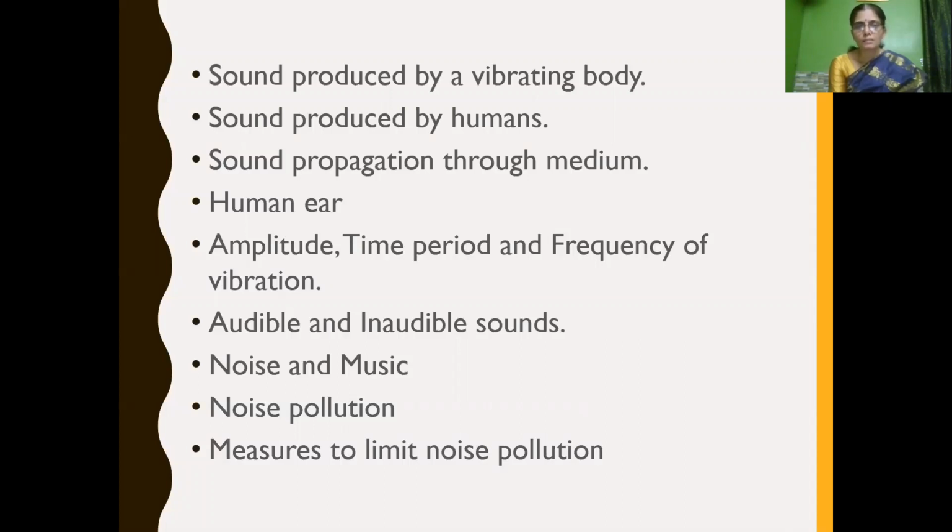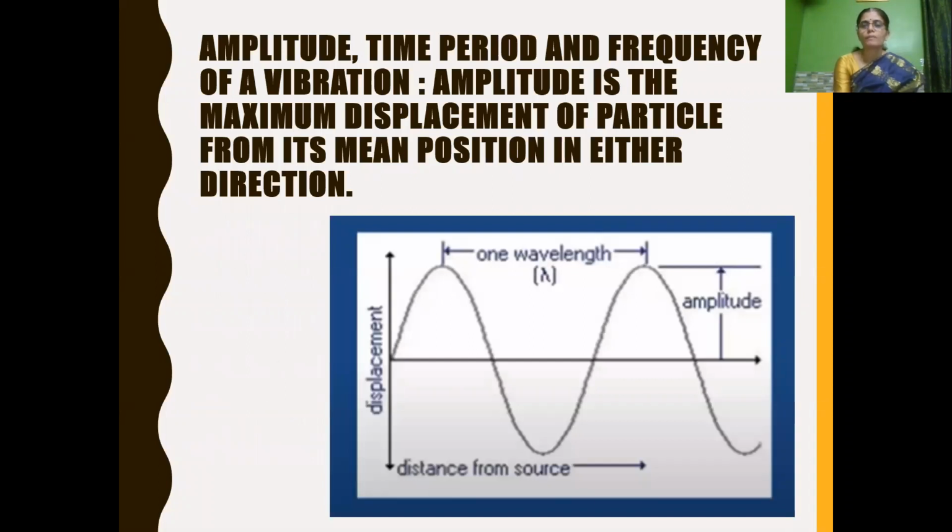Then in the last session, we learned about how we hear sound. How do we hear sound? We hear sound through our ear. So we have learned about the human ear, and then we have learned about amplitude, time period and frequency of vibration.